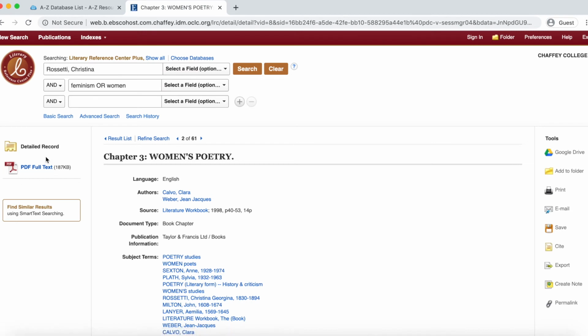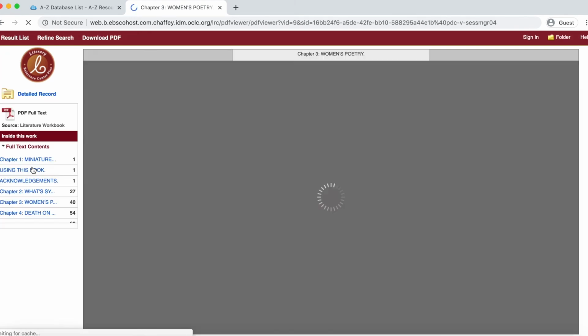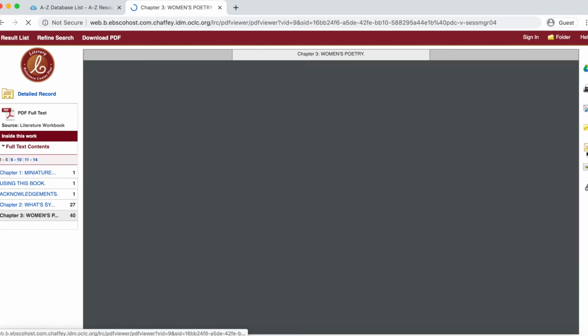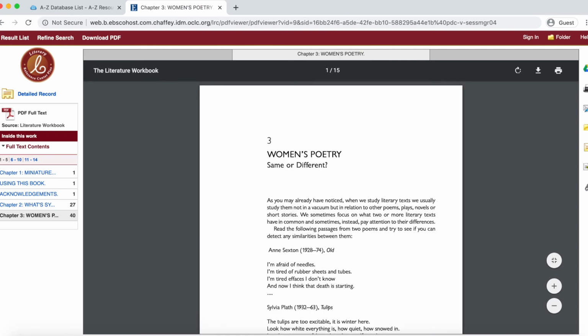To access the full text, click on the title of the results and look for the full text options on the left side. There is also a toolbar, which will allow you to print, save, and find the citation. Always double-check the citation for correct spelling, capitalization, punctuation, and formatting.